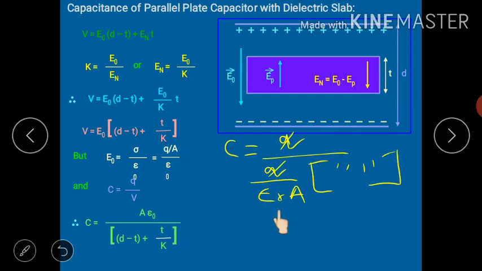Now this epsilon naught and A will go in the numerator. So finally what you will have is C equal to epsilon naught A upon the bracket term, which will come as it is. So that's why this is written directly. I think this is clear now, how we have derived this.